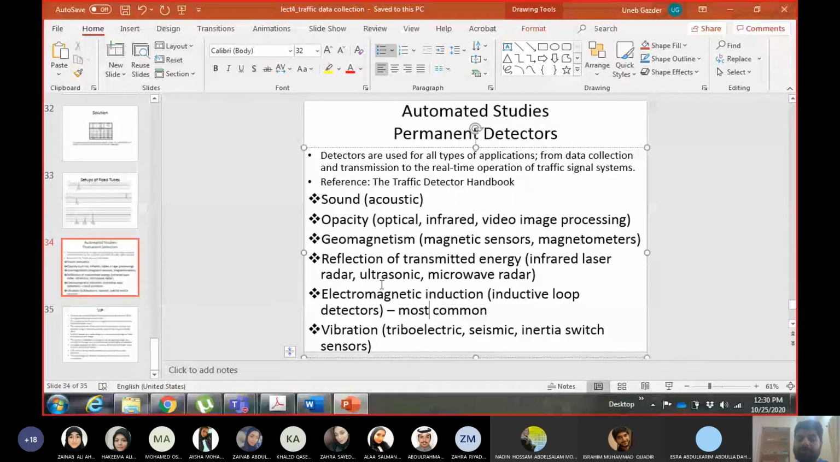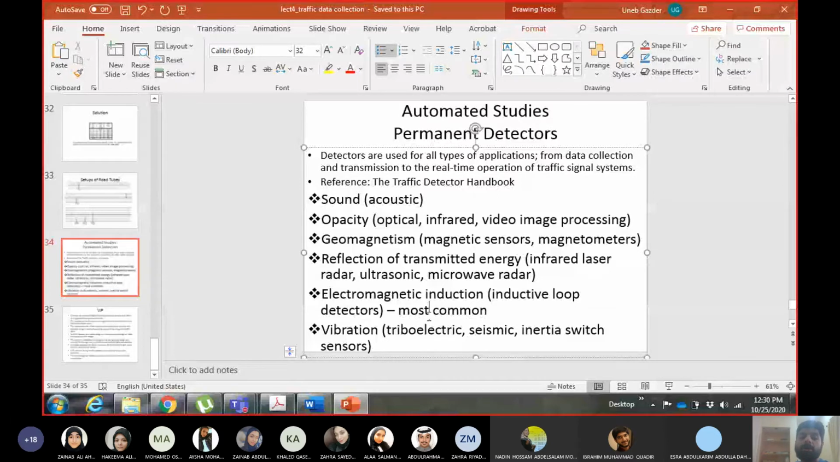Some of these detectors, I told you earlier as well, are used at checkpoints and barriers. When you get close to those detectors, the barrier will open, or they will inform security that a car has come to the barrier and so on. So these are working on the same principle.